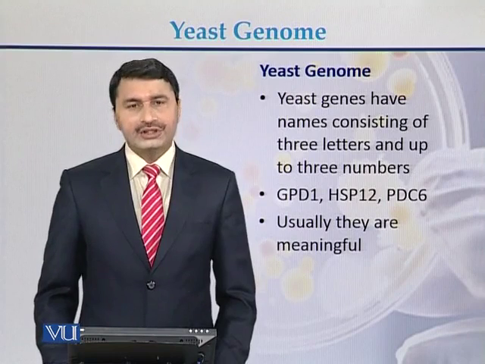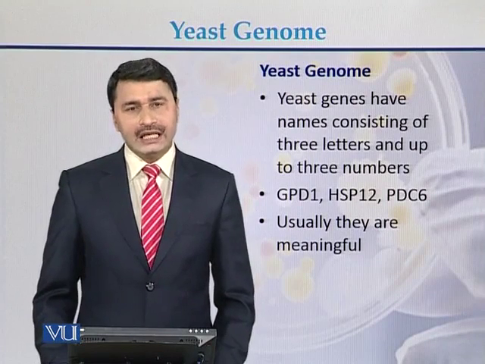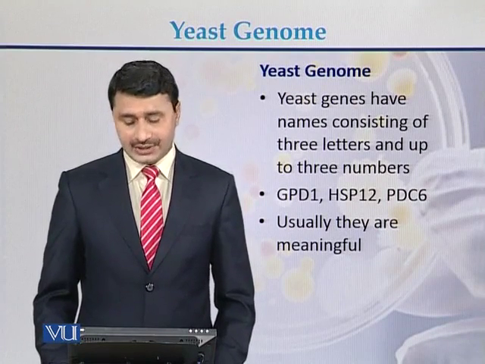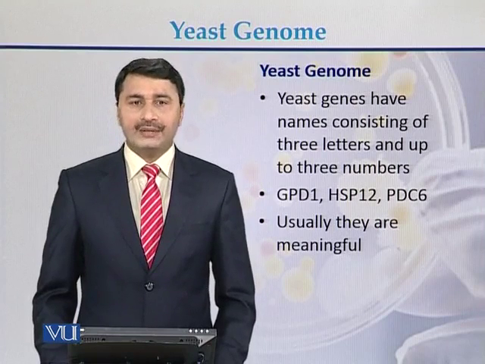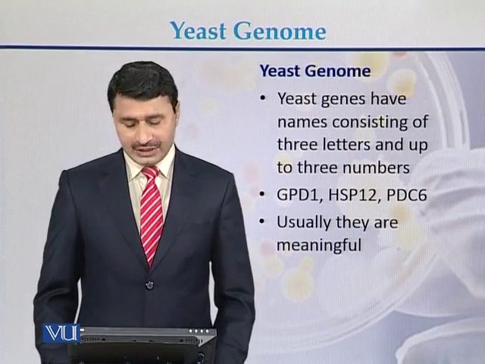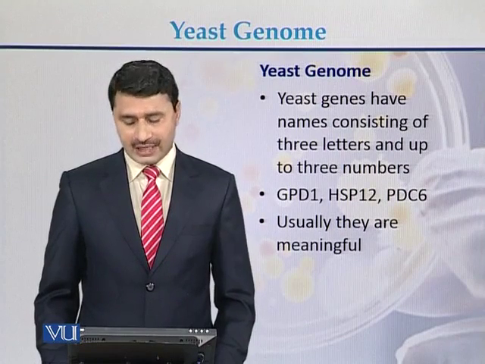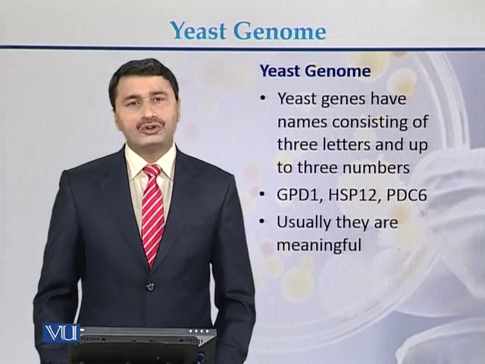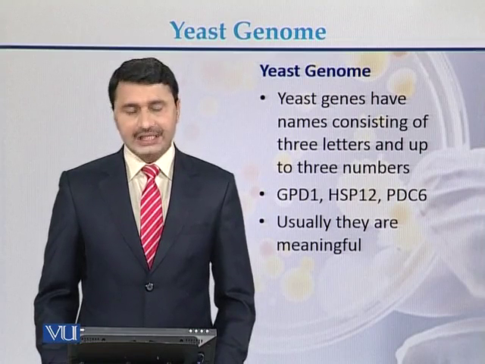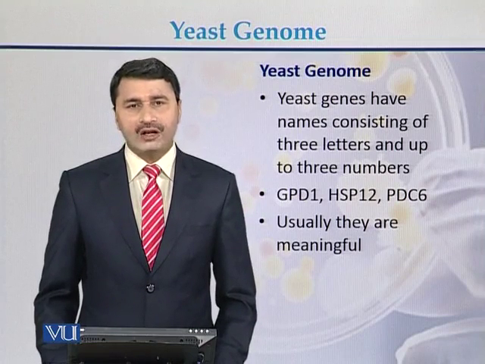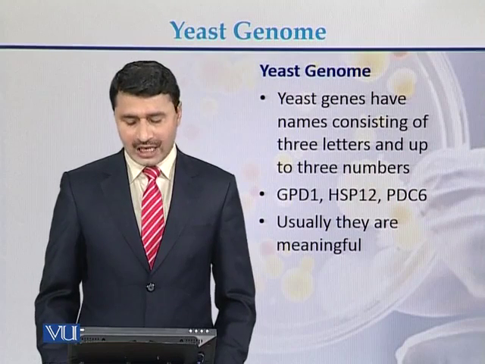Yeast genes are named with 3 letters and up to 3 numbers. For example G, P, D, so these are the 3 letters, and there can be up to 3 numbers. So GPD1 is the name of one of the genes present on the genome.